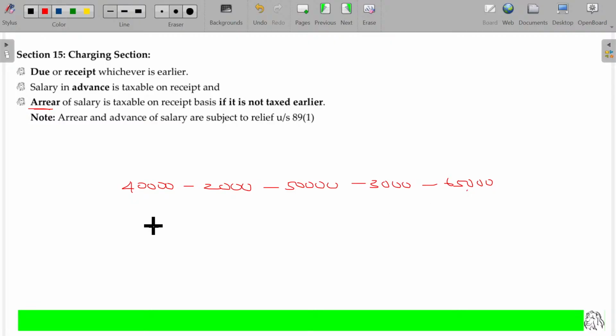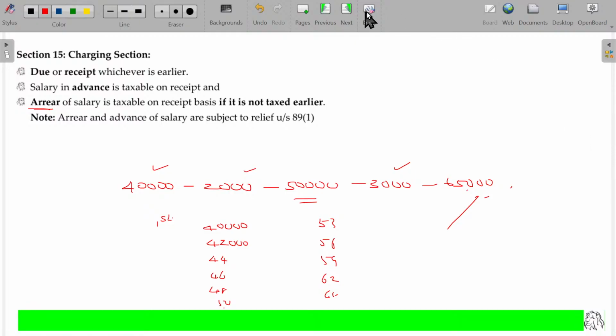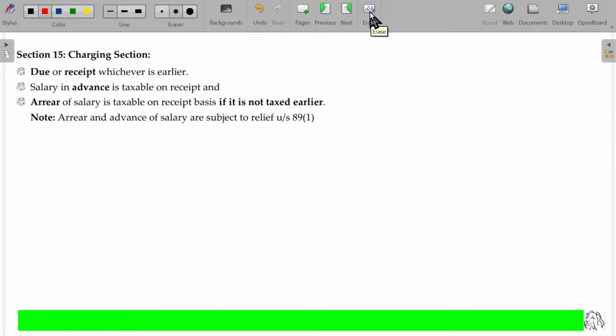At the time of joining the employment, very first year, your salary being 40,000 rupees. Thereafter, year on year, you will get increment of rupees 2,000, 42,000. Second year, another 2,000 increment, 44, then 46, 48, 50. The moment it touches 50, thereafter your increment increases to 3,000. So 50 plus 3, 53, 56, 59, 62. The moment it touches 65, then you will be going for the next level. That's how the salary structure may be given. Is that clear? Range.